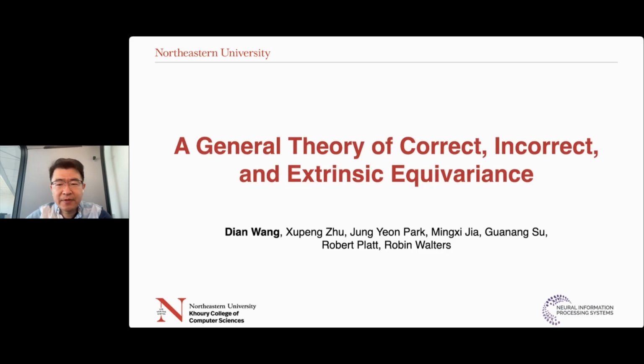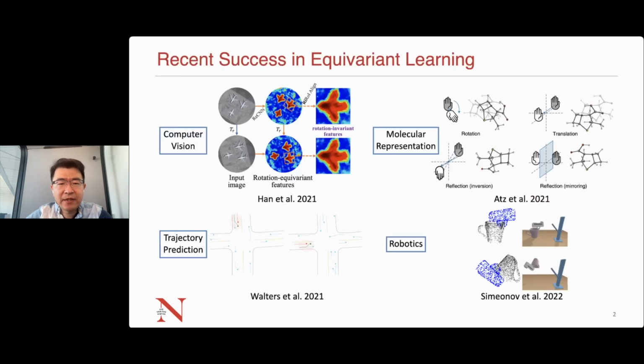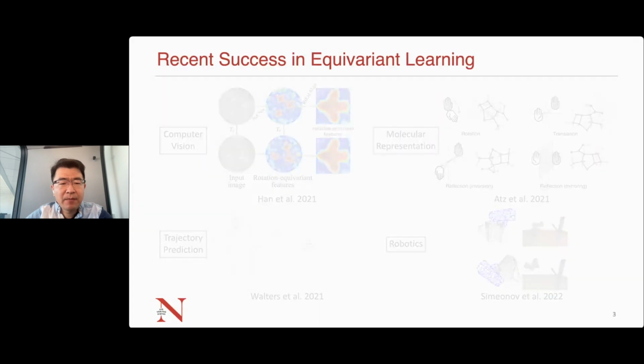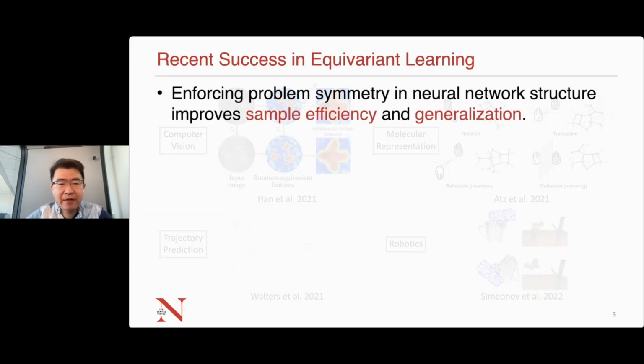I'm very glad to present to you our work, a general theory of correct, incorrect, and extrinsic equivariance. Recently, there has been a lot of success in using equivariant neural networks in various domains. By enforcing the problem symmetry in an equivariant neural network, we can greatly improve the sample efficiency and generalization of training.